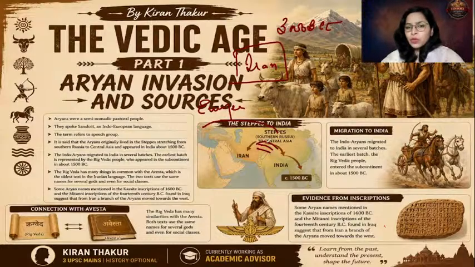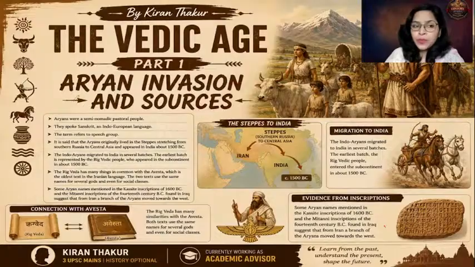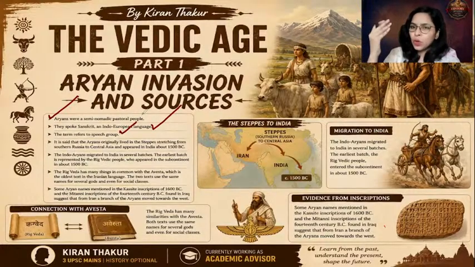Fine. Now, first of all, we'll look at the theory and then we'll come to the different evidences for this. As I've mentioned, Aryans were a semi-nomadic pastoral group of people. They spoke the Indo-European group of languages. The main basic language was Sanskrit. Hence they introduced Sanskrit in India during the time they came and settled here. And please remember, Aryan refers to the speech group. Origin, where did they belong to?